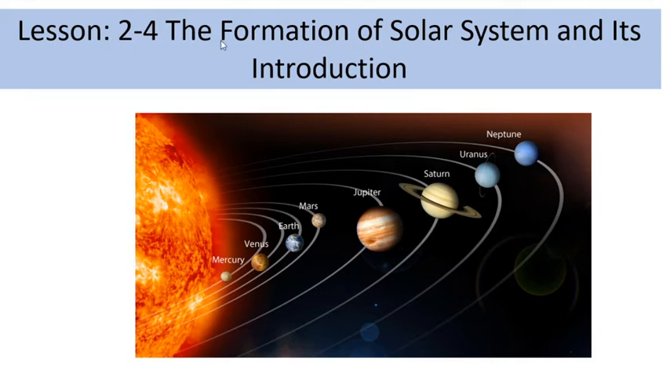Now, lessons 2 to 4: the formation of the solar system and its introduction. You have come to know that the sun is a star, and the sun is the center around which the earth and 7 planets and some more luminaries revolve. All the revolving luminaries and the huge space around the sun are called the solar system.